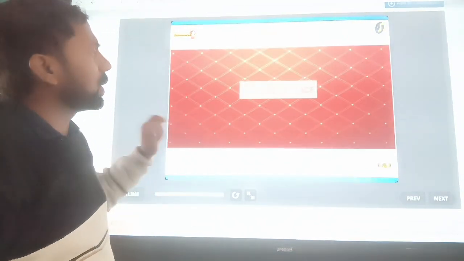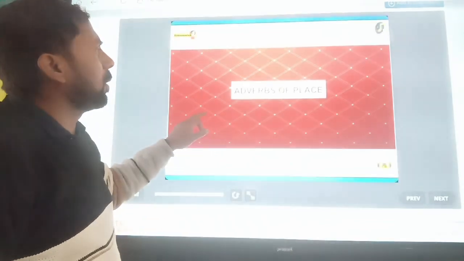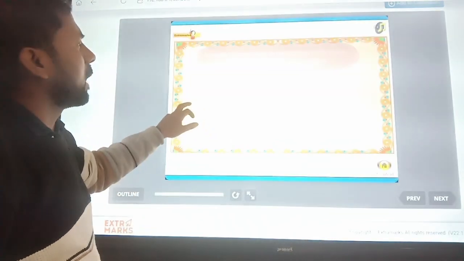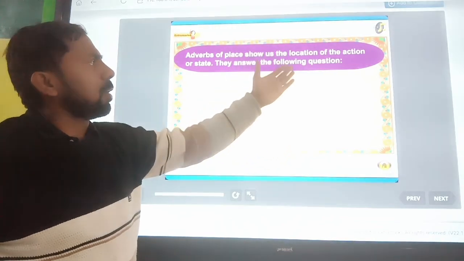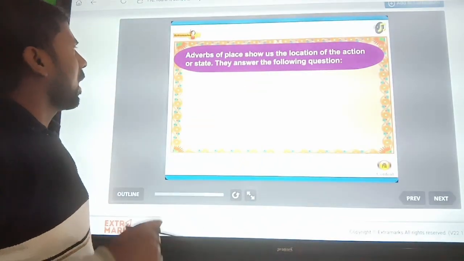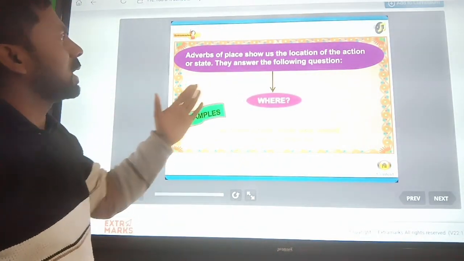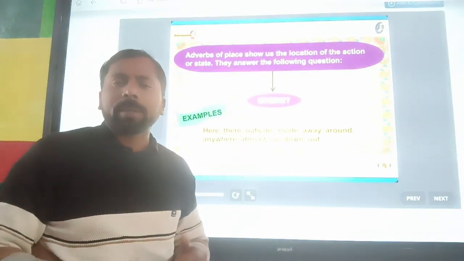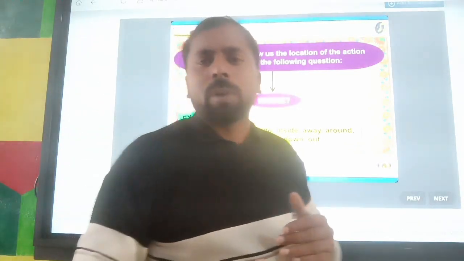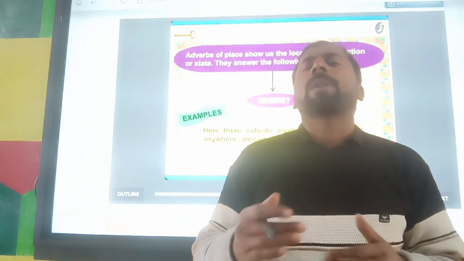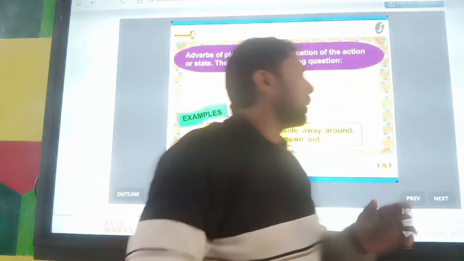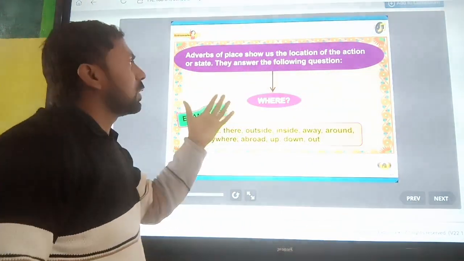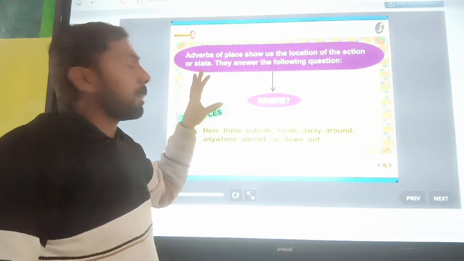Okay. Now next is adverb of place. Here is the definition of adverb of place. Adverb of place shows us the location of the action or state. They answer the following question. It means when an action is performed in a place, the word that tells where it was performed is known as an adverb of place.